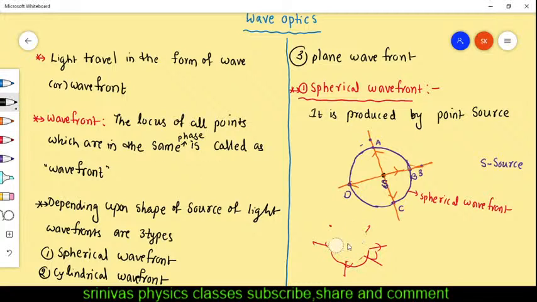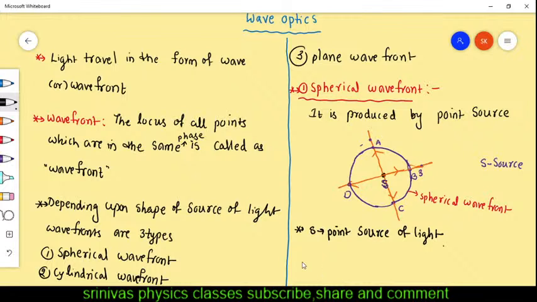The important point is: what is the source of a spherical wavefront? The point source of light. It can produce the spherical wavefronts. Light travels in the form of spherical wavefronts.